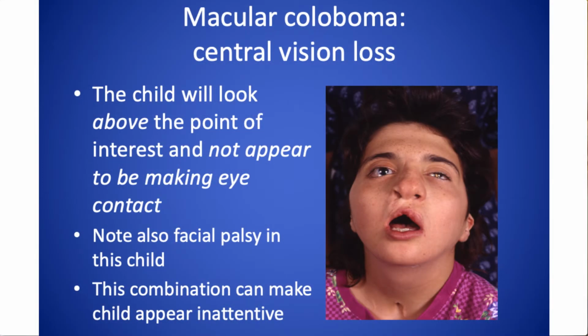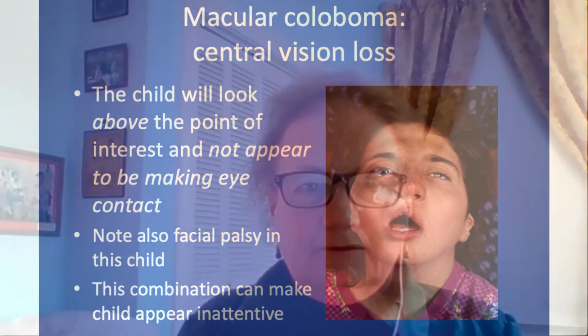Another thing about colobomas is the coloboma can be in the macula. That's the part of the retina that's responsible for central vision, and that will give you a central vision loss. That means you're going to need to use your peripheral vision down low and around the side to see things. So if someone has central vision loss, they're going to be using their peripheral vision, and it's going to appear that they're not making eye contact with you. They may be paying very close attention to you, but it doesn't look like it.